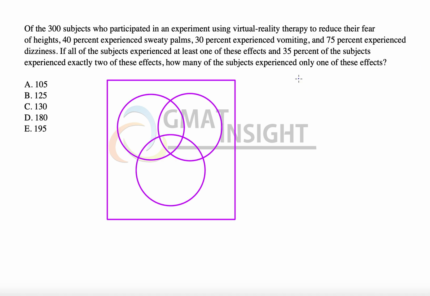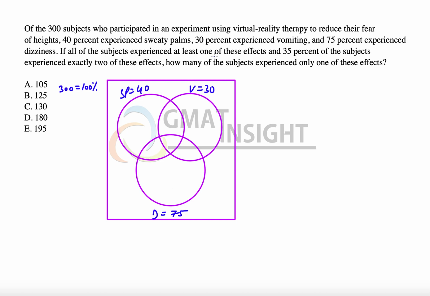Now we have 300 subjects, but as I see the remaining question, most of the information is given in percentages. So what I prefer in such questions is that I always make the diagram in those figures which are given in plenty. For example, here more information is in percentages, so I would like to draw this in percentages, where I take 100% as equal to 300 subjects. 40% experienced sweaty palms, vomiting is 30, and dizziness is equal to 75.